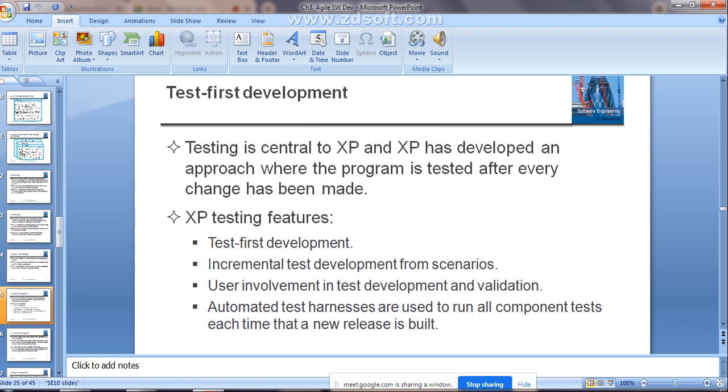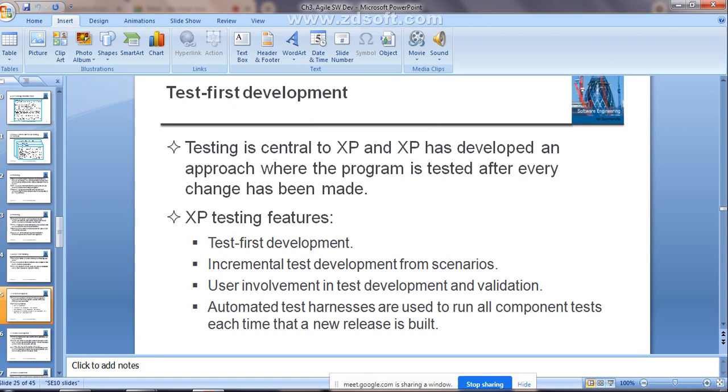Testing is central to extreme programming, XP, and XP has developed an approach where the program is tested after every change has been made, right? Once you have done the changing in any of the functionality, after changing the requirement, every time the program will get tested. In that manner you are going to use extreme programming. So what are the different features of extreme programming testing? Test first development, as already told: before implementation, every functionality needs to be tested. Incremental test development from the scenario.